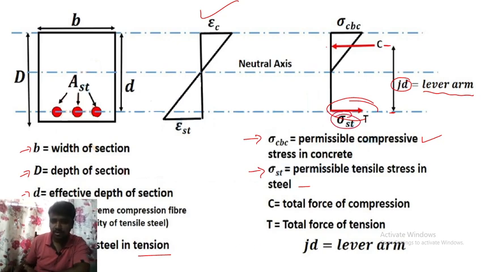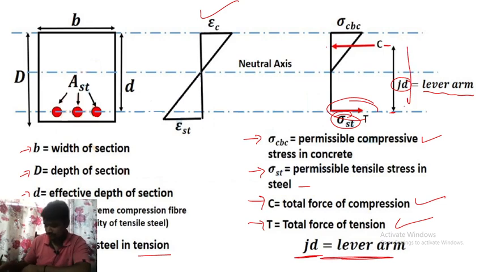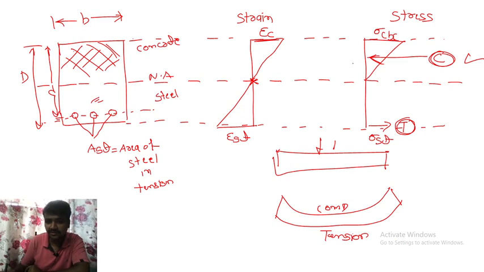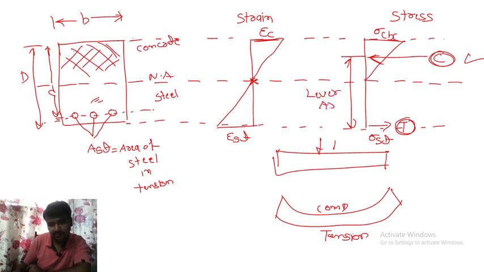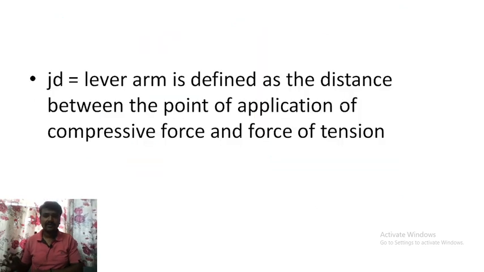And C is the total force of compression and T is the total force of tension. So J into D is a lever arm from here to here. I will draw here so you can understand. From the point of application of this one, we call it a lever arm. Clear? Can I go to the next one?